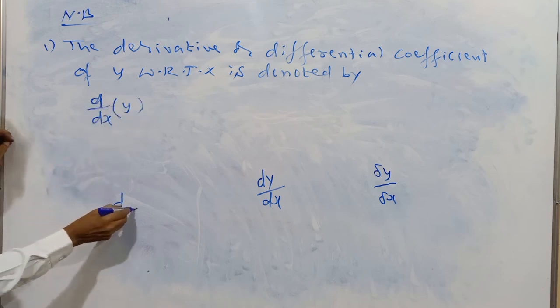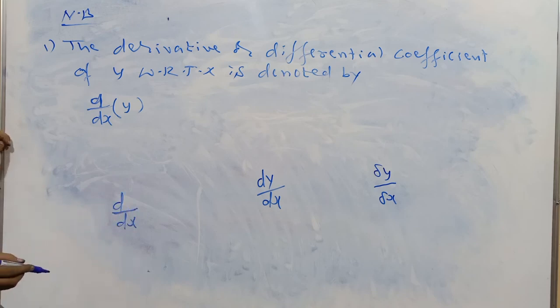This d by dx is the derivative operator. It is read as differentiation with respect to x.